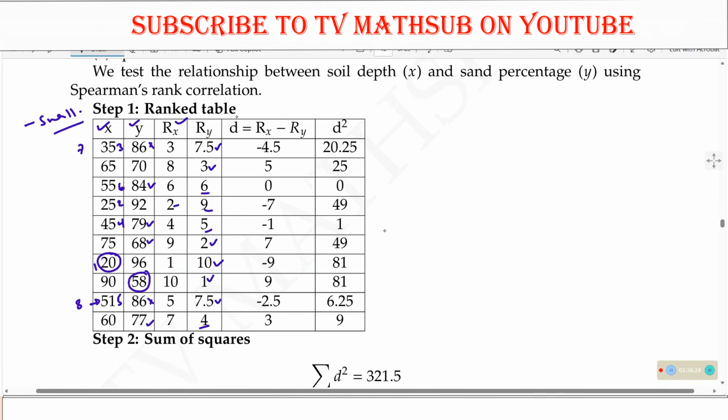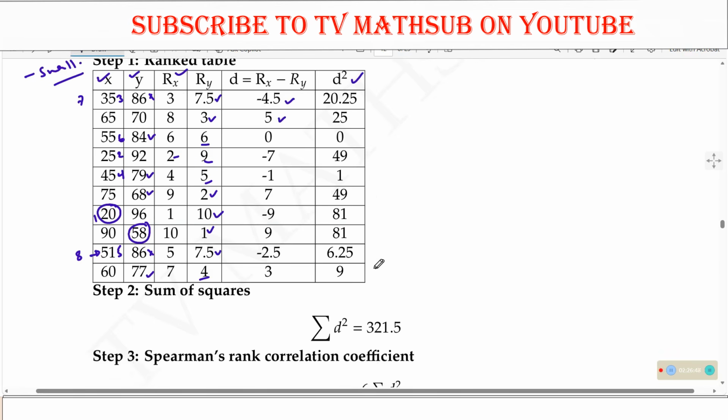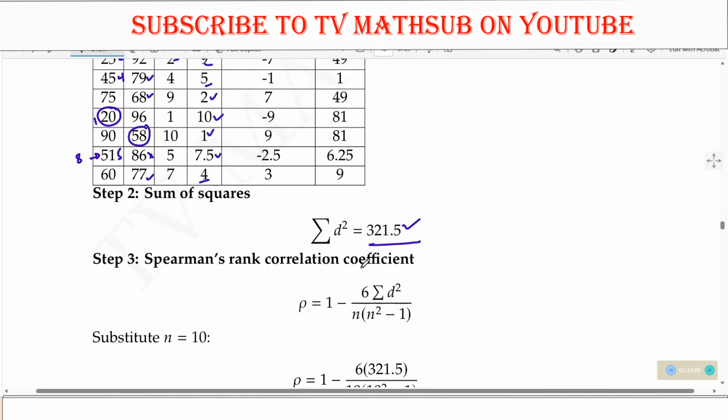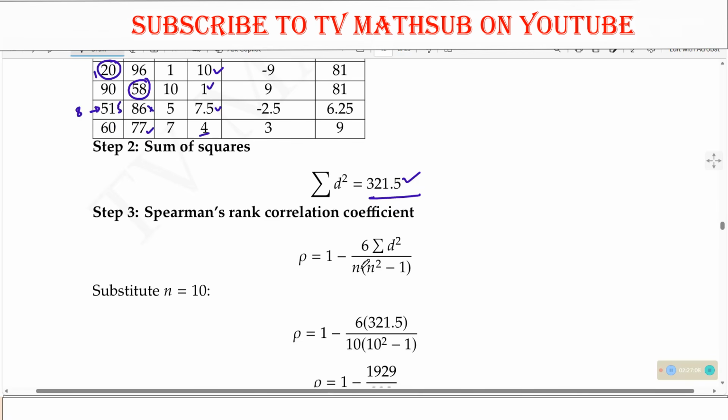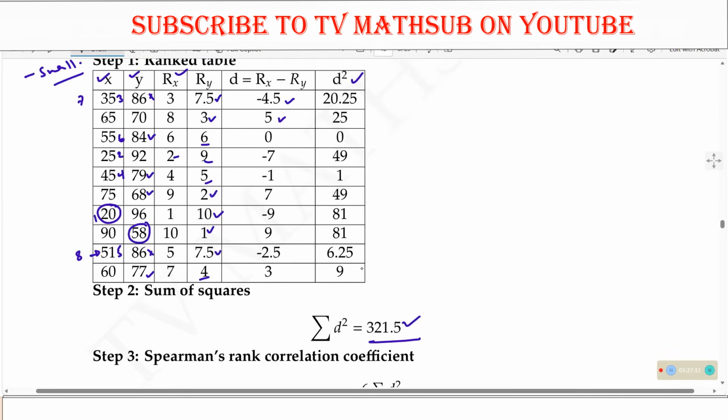Now, from there, we shall get the deviation, and that will be R of X minus R of Y. So here it has no problem, so long as you can easily get R of Y and R of X, because what we are interested in is D squared. So get this minus this. Then you get D squared, so you are squaring this to get these values. From here, get the summation of D squared, which will be 321.5.